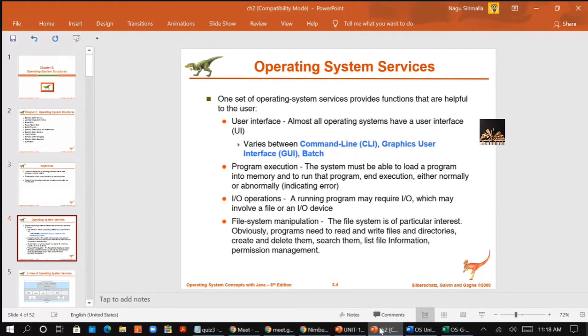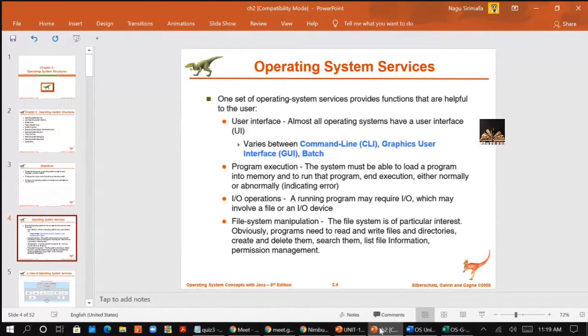Like we know the definition of batch processing, you have some set of inputs and from there the jobs get executed. Here also it is the same thing: you have commands, the commands are executed on the files and the execution is done. So this is the first service, user interface.